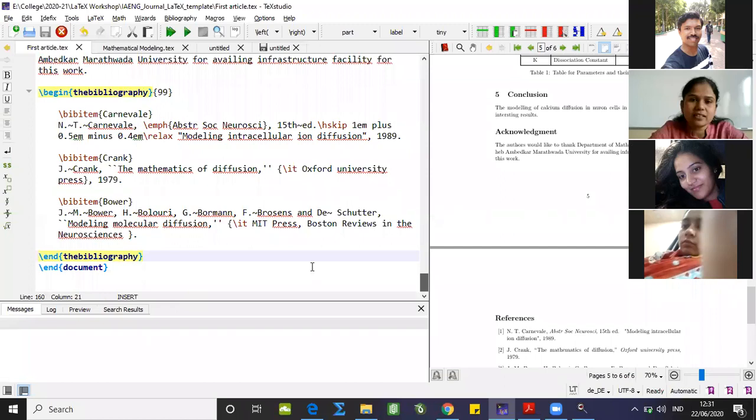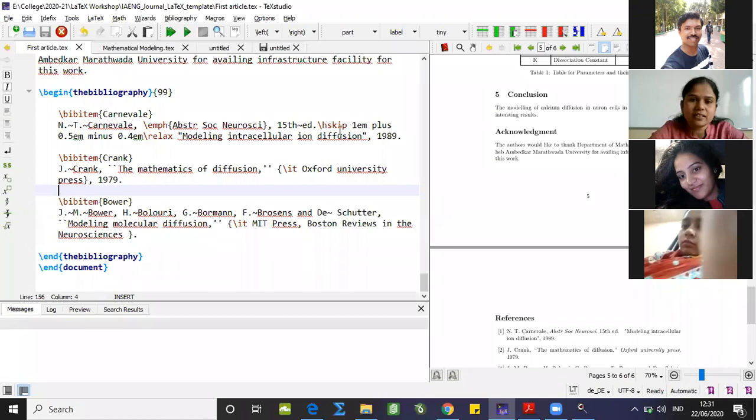So let me explain this. \bibitem{Carnival}, it's the author name. You can observe that \emph{Carnival}. This is one more command which will emphasize this particular curly bracket text. It is the 15th edition \skip.